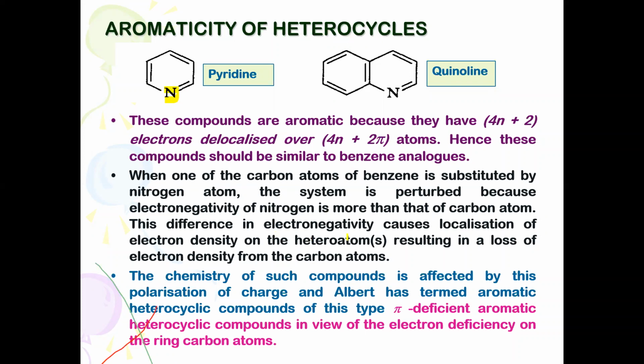This difference in electronegativity causes the localization, because an electronegative atom has a tendency to attract electrons towards itself. Because of that, during delocalization in the ring, all electrons move towards the nitrogen atom. That is called electronegativity causing the localization of electron density on the heteroatom, resulting in the loss of electron density from the carbon atoms. That means it loses its character and exhibits less aromaticity as compared to benzene.